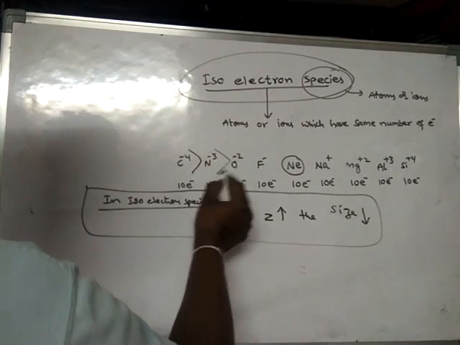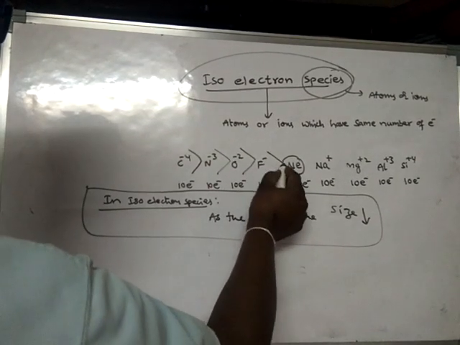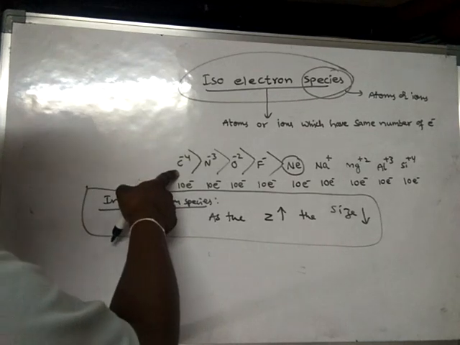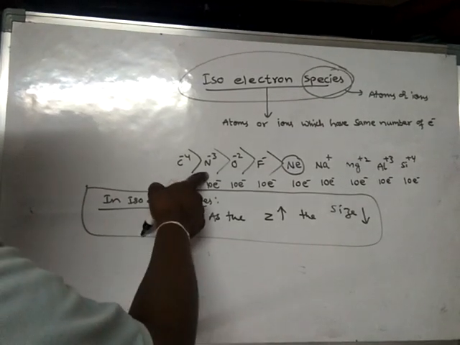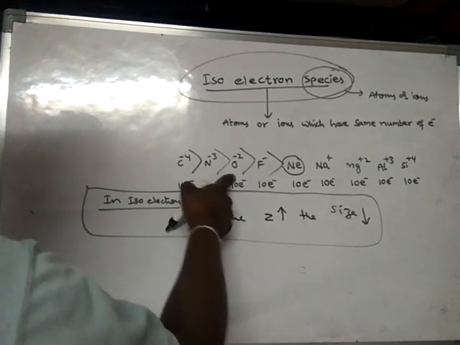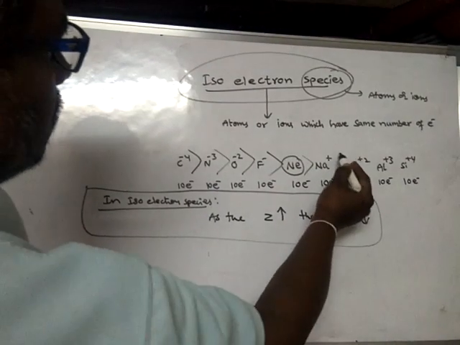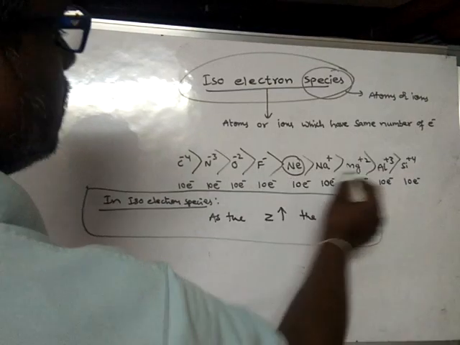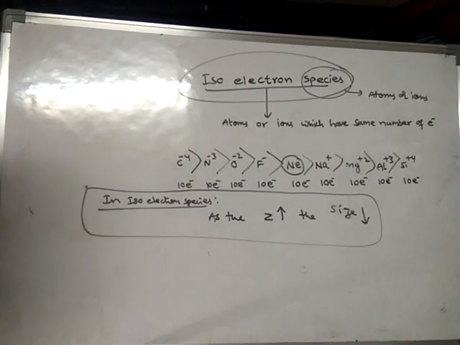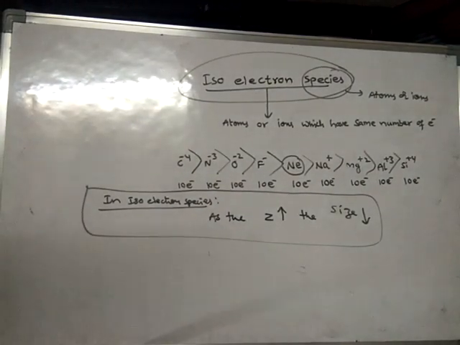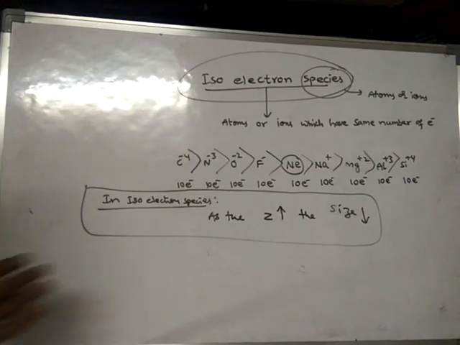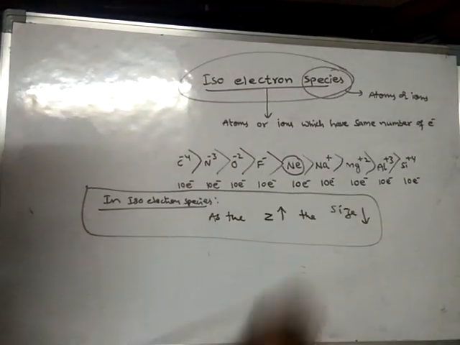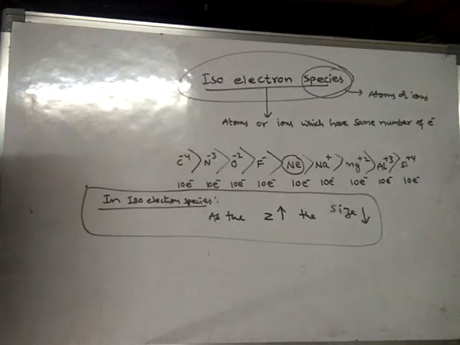Again here also the size decreases. This has more size than this one, and this will have more size than this one, and like this. So these species are arranged in decreasing order of size from C minus 4 to Si plus 4.